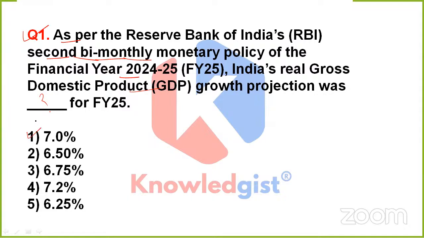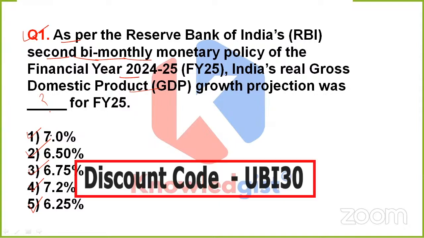So we currently have 5 options. Is it 7.0%, 6.50%, 6.75%, 7.2%, or option 5, that is 6.25%? So how much is it, friends? Which option is the correct one? Take your time, have 5 seconds, and then we will discuss it.